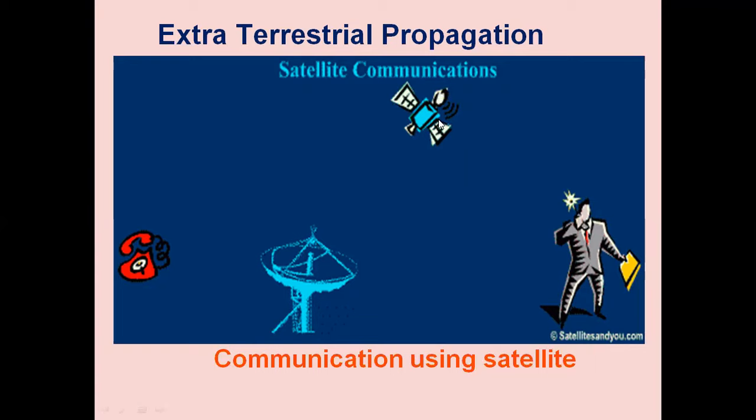If it is a geostationary satellite, it is lifted up to a height of 36,000 kilometers so that it is geostationary. An observer on Earth is to be assumed stationary with respect to the satellite. At that height, the time period of revolution of the satellite will be the same as the time period of revolution of Earth, and hence we can provide fixed antennas on the ground. 24 hours round the clock communication will be possible.